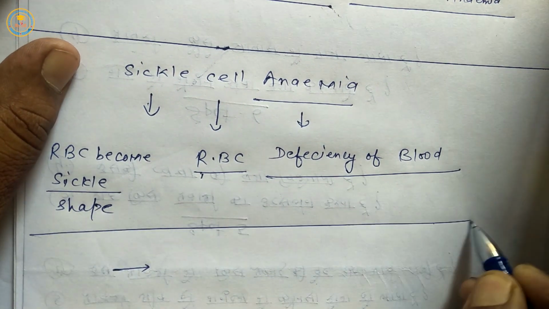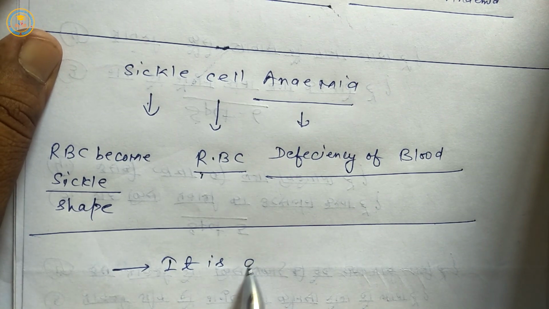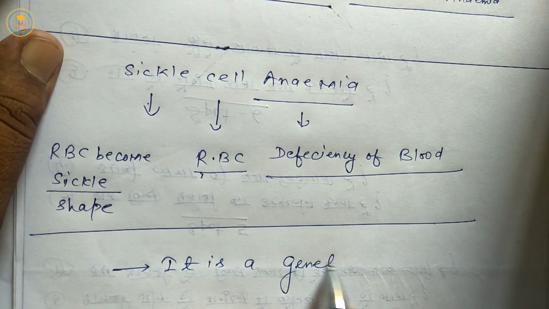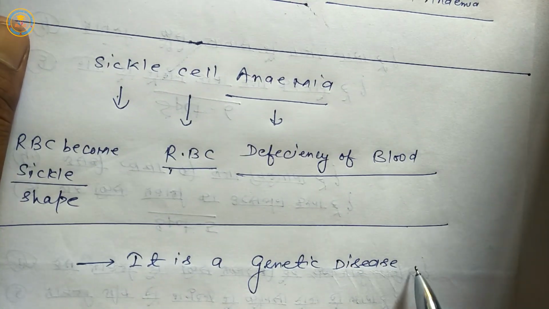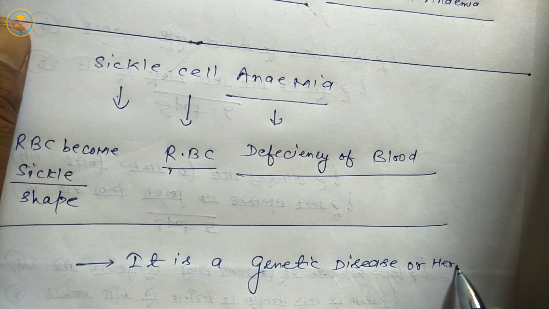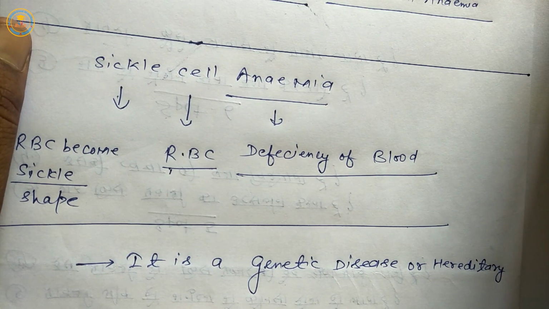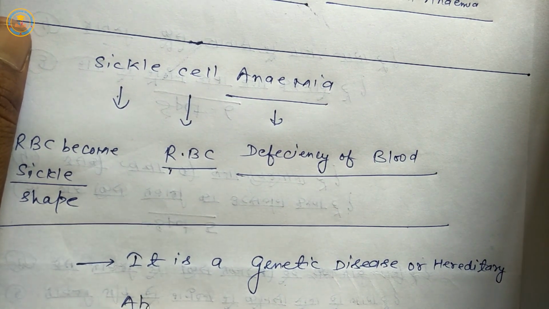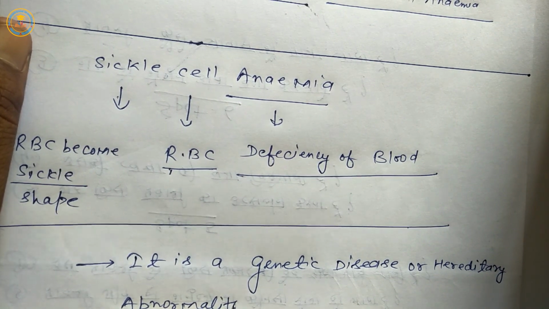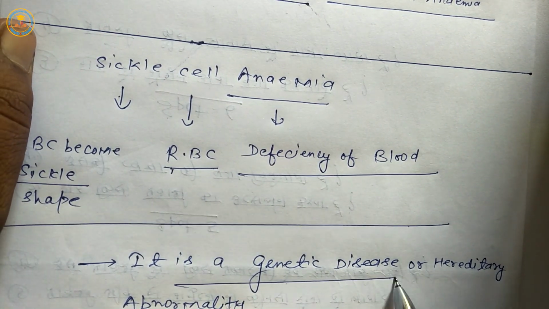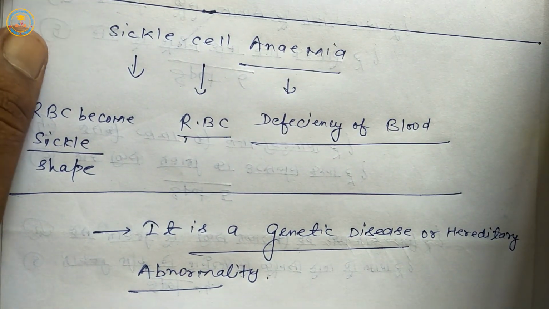Next, it is a genetic disease or hereditary abnormality. Once again, sickle cell anemia is a genetic disease or hereditary abnormality.